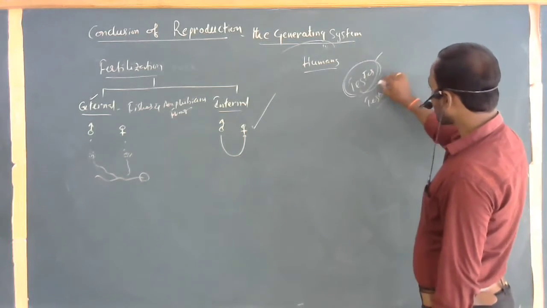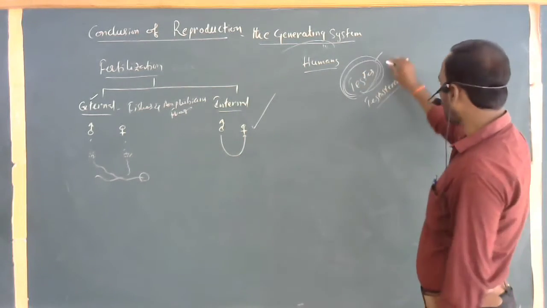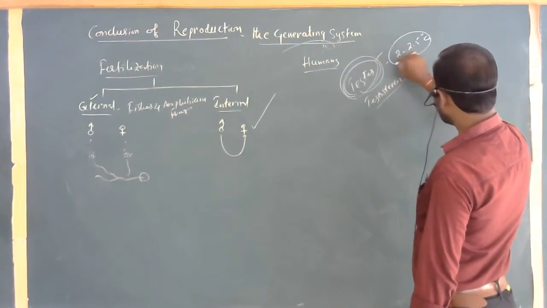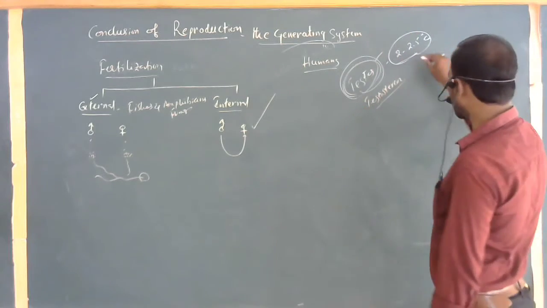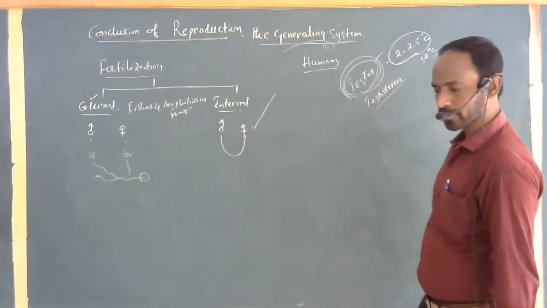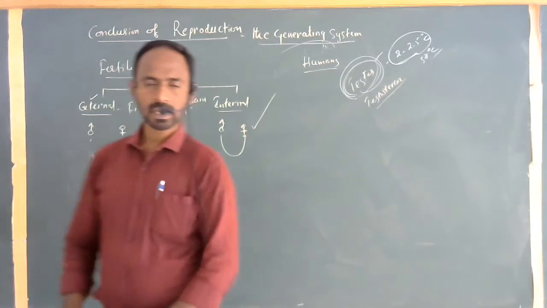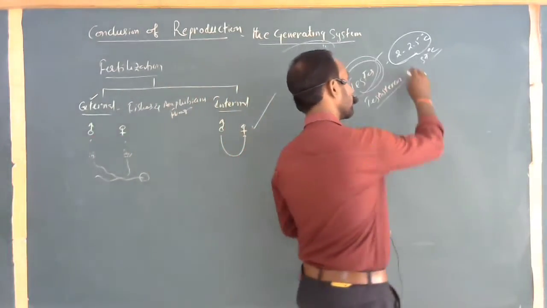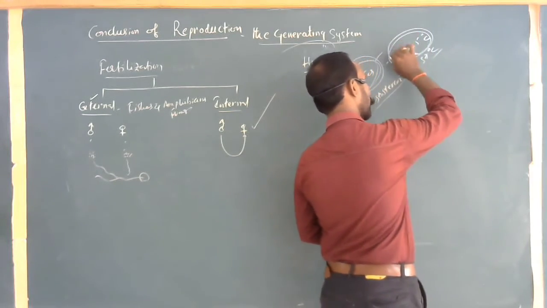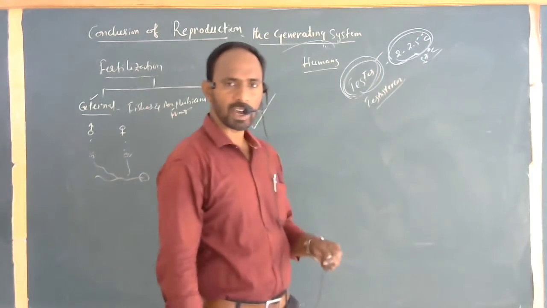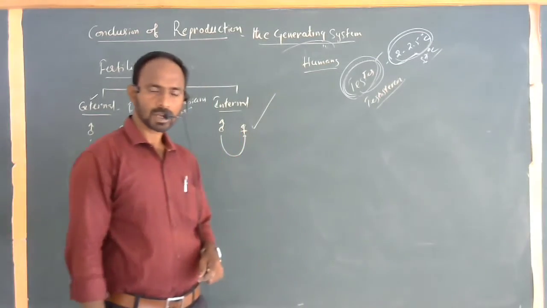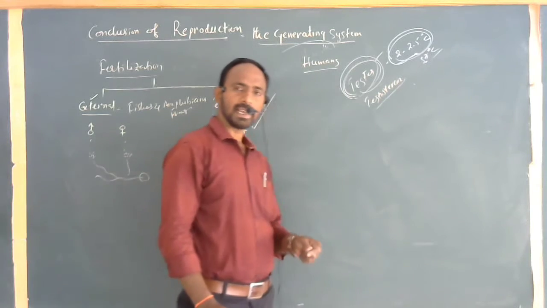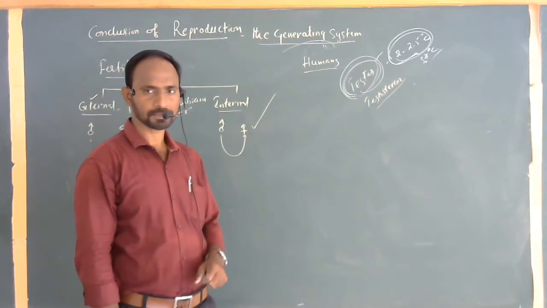The testicles maintain a temperature nearly 2 to 2.5 degrees Celsius lower than the normal body temperature of 37 degrees Celsius. Understand the point here: our body temperature is 37 degrees Celsius, and the testicles stay 2 to 2.5 degrees lower, nearly 35.5. This is the precise temperature to maintain the production of sperm cells in males.